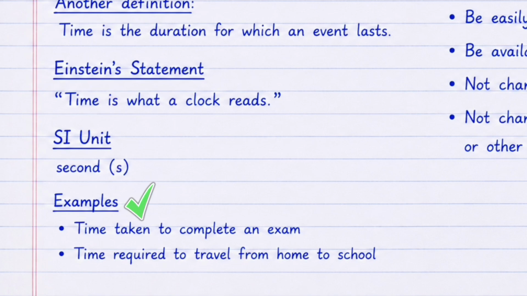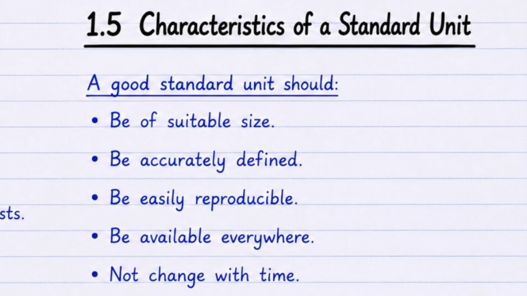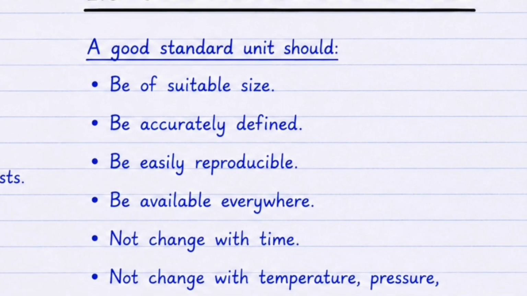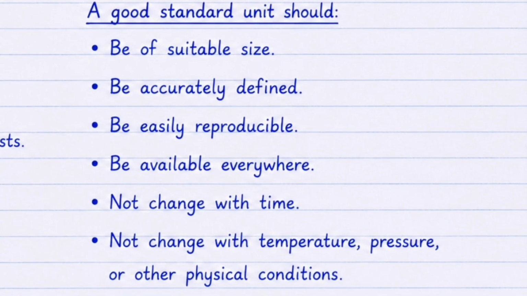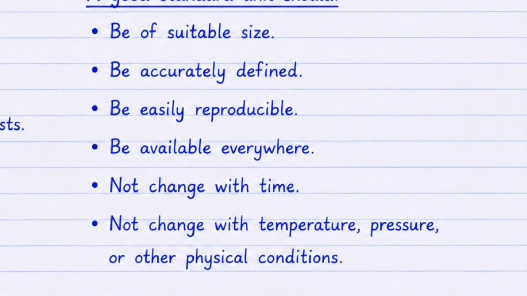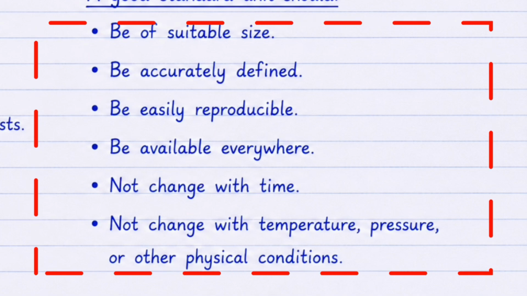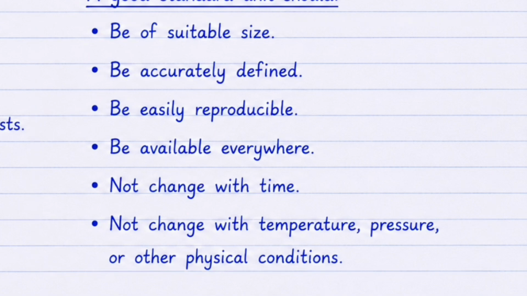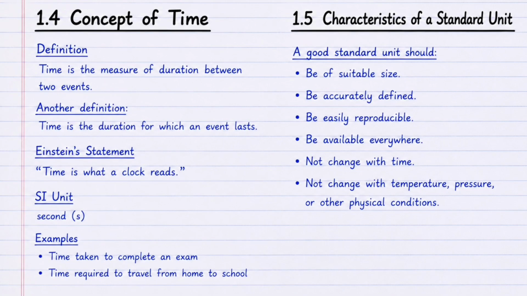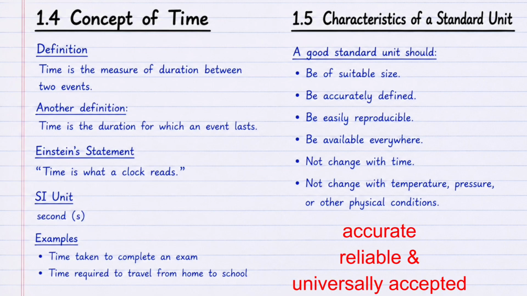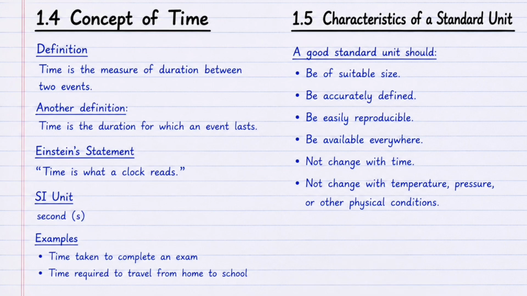Now some important characteristics of a standard unit. It should be of suitable size. It should be accurately defined, easy to produce, available everywhere, and it should not change with time, temperature, pressure, or any other physical quantity. These qualities ensure that measurements remain accurate, reliable, and universally accepted.